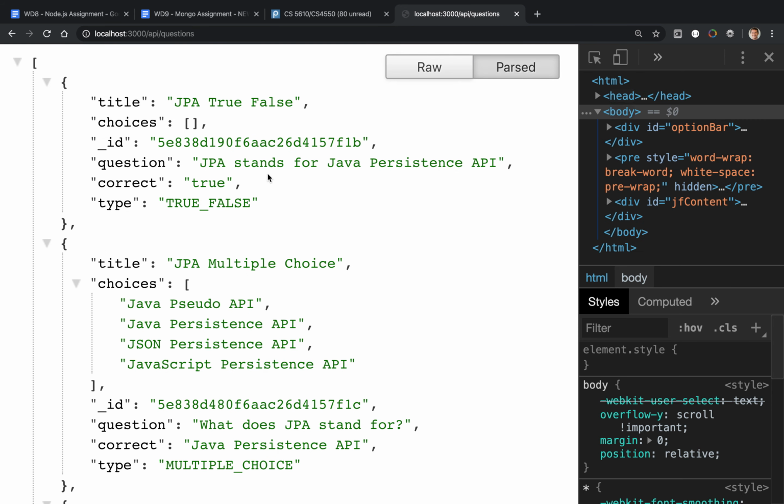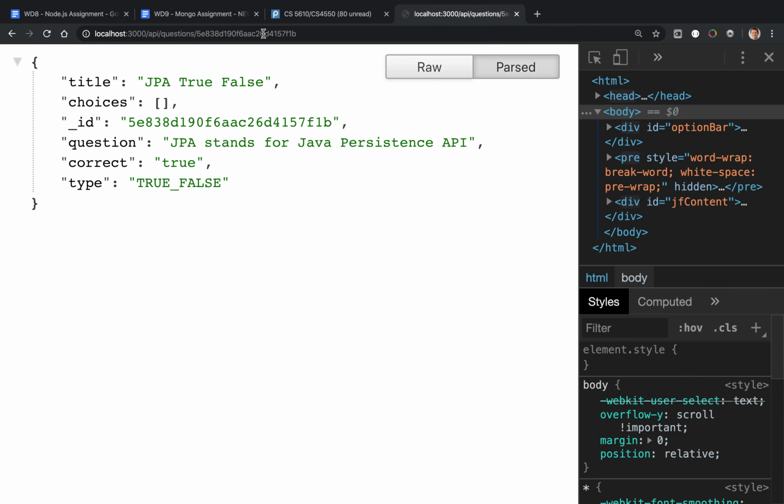If we go back and restart the server, we can certainly retrieve all the questions. These are all the questions, and then you can retrieve an individual question. There we go. So it is working, and we have tested that the communication goes well from the browser down to the service, down to the DAO, and down to the database.